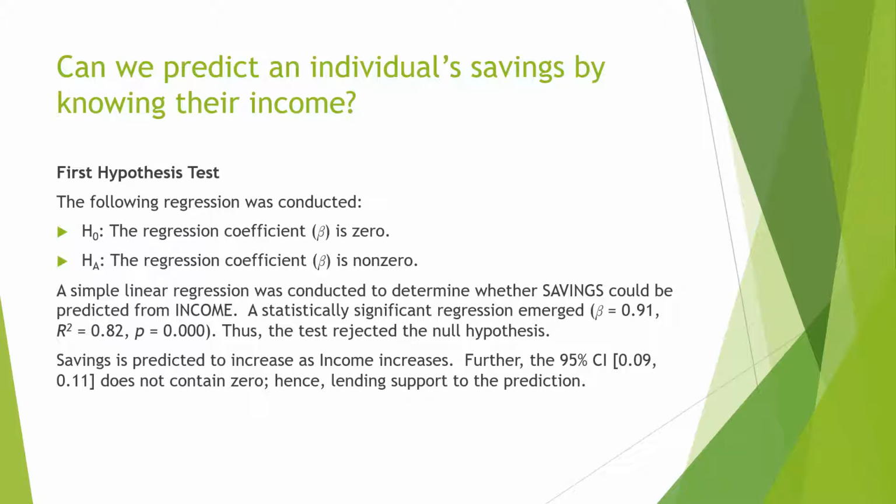The results: a statistically significant regression did emerge. The beta was 0.91, the R-squared was 0.82, and the p-value came in less than the alpha at 0.000. Thus, the test rejected the null hypothesis. Savings is predicted to increase as income increases. Further, the 95% confidence interval for beta is 0.09 on the lower bound and 0.11 on the upper bound. It does not contain 0, hence lending support to this prediction.